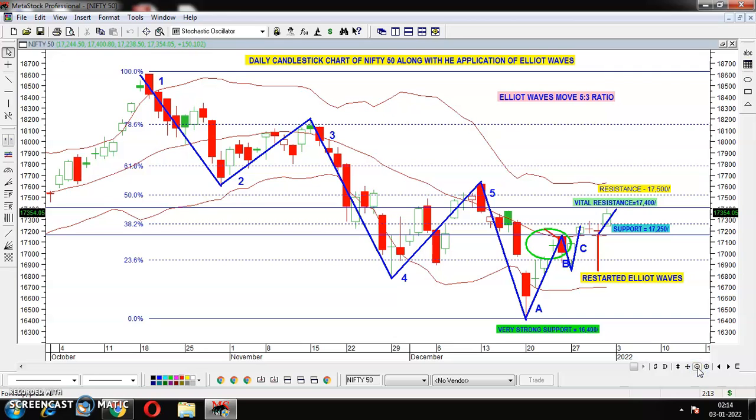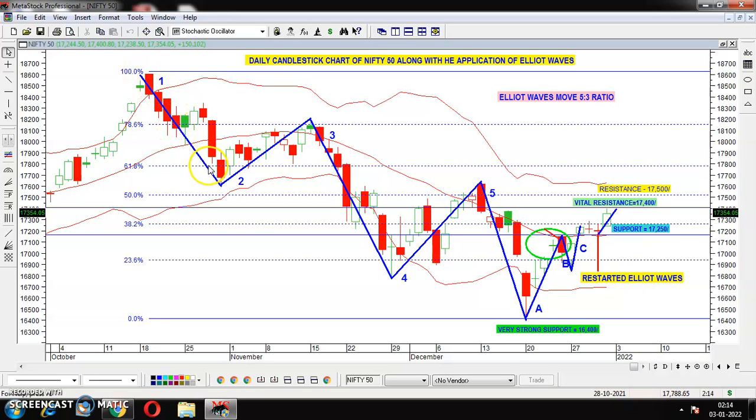Now, having seen only the candlestick pattern, we cannot come to a conclusion. Now let me check another indicator also. Already I have plotted Elliott waves here. Elliott waves is a kind of indicator which generally moves in the market in a 5:3 ratio. The first 5 are known as the impulsive waves, and the last three are known as the corrective waves. You see, this is the first wave.